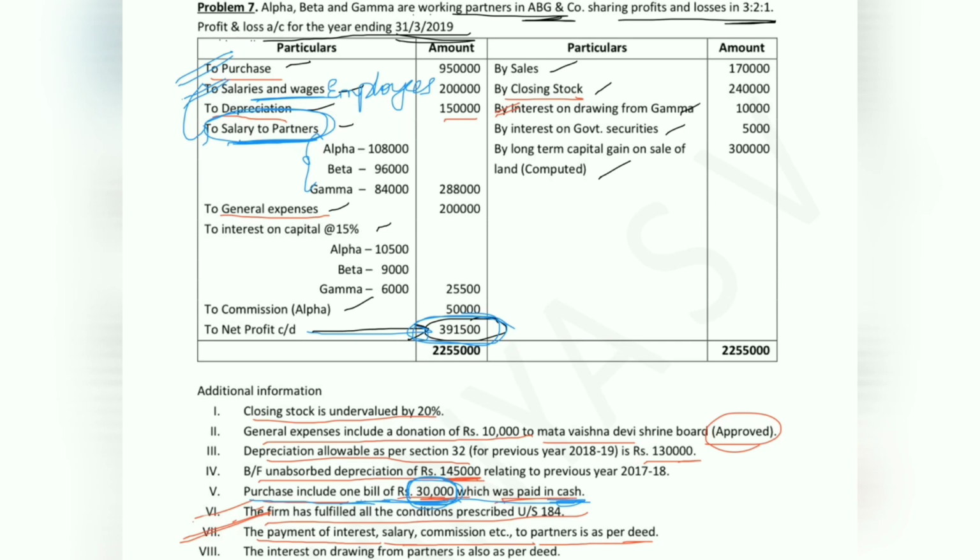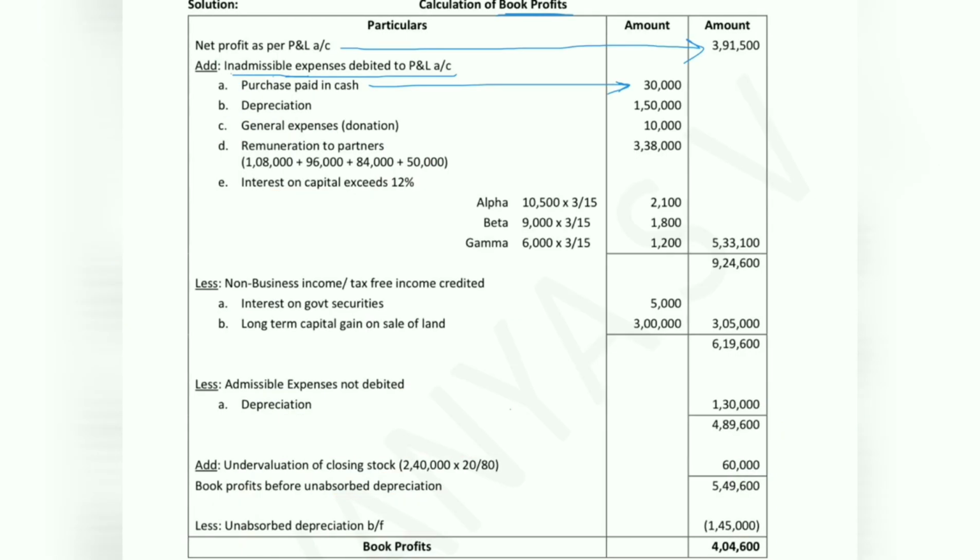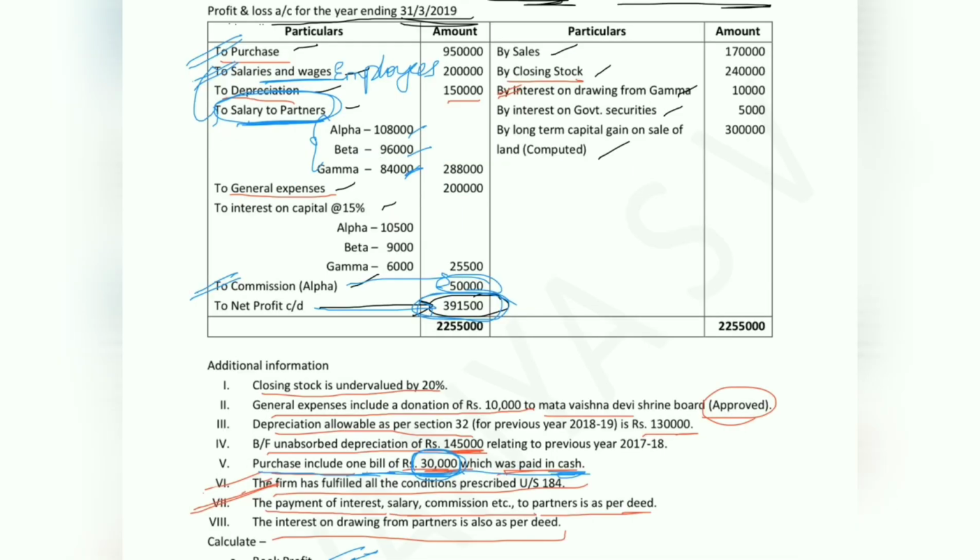So 1,08,000, 96,000 and 84,000 will be considered as inadmissible. We also have commission which is part of remuneration, so to the extent of 50,000 will also be treated as inadmissible expense. So remuneration to partners 1,08,000, 96,000, 84,000 plus 50,000, total 3,38,000, will be treated as inadmissible. We have now considered salary and commission in the problem.